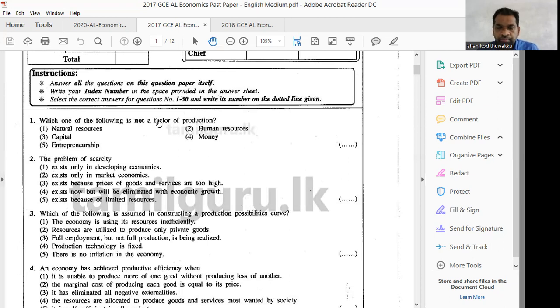And also you have to be careful. They have given a not, therefore, not a factor of production. Natural resources come under land, capital, entrepreneurship, human resources come under labor. Therefore, money is not a factor of production. Money is used to create capital. Answer is number 4. Question number 1, answer is number 4, money.